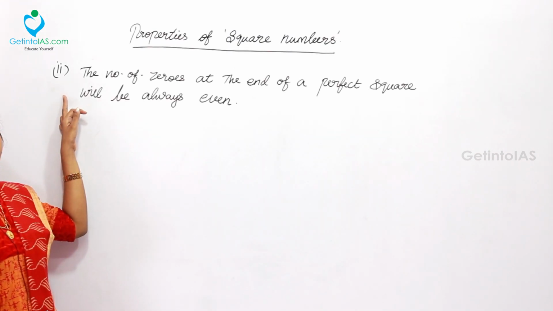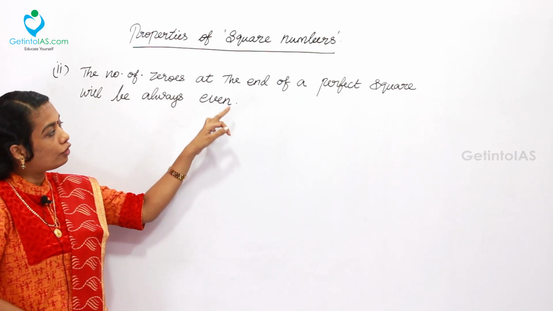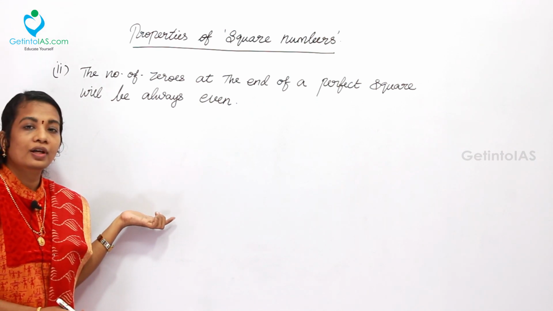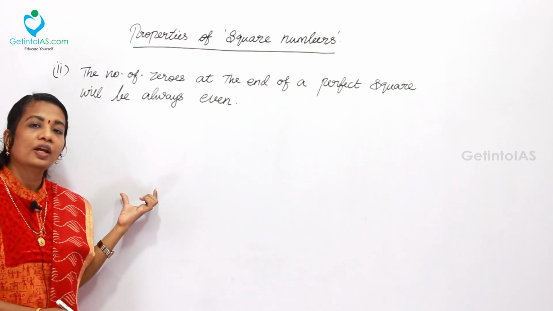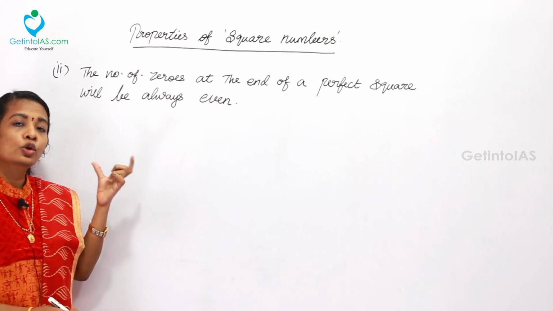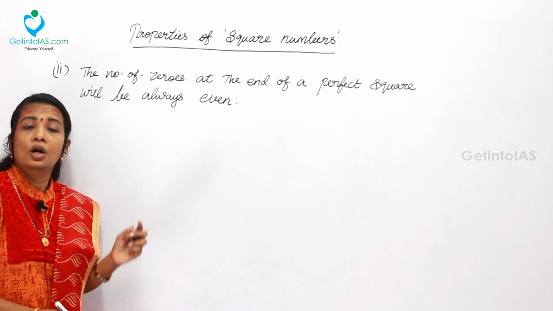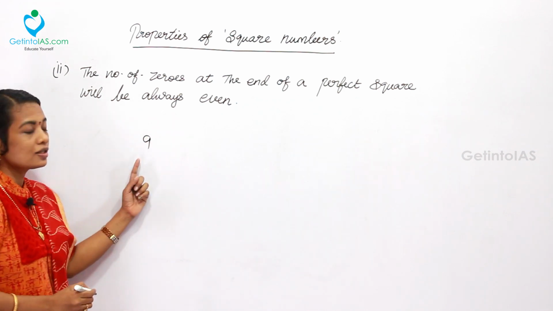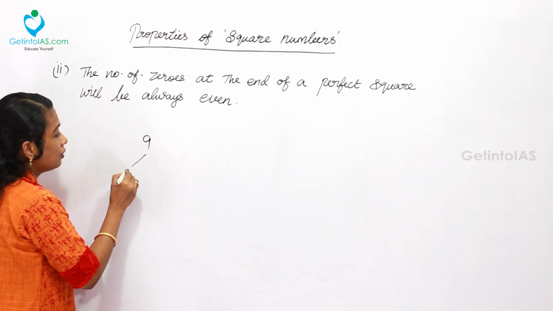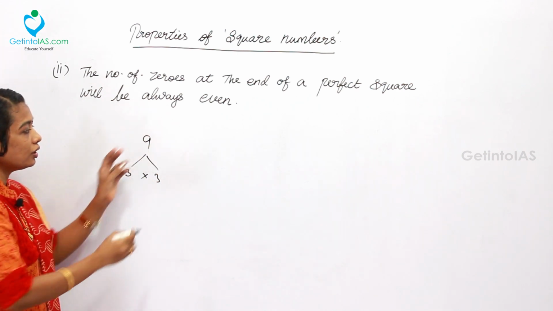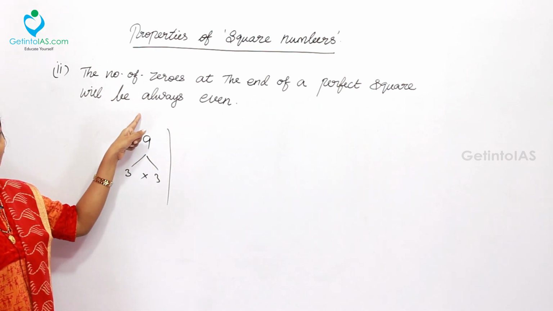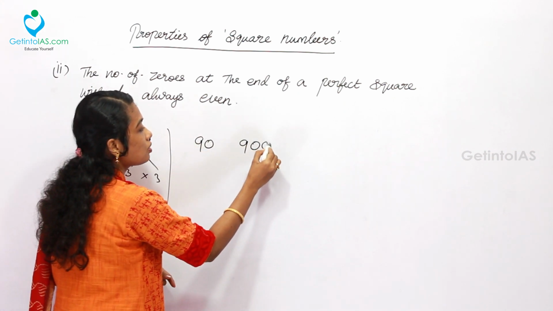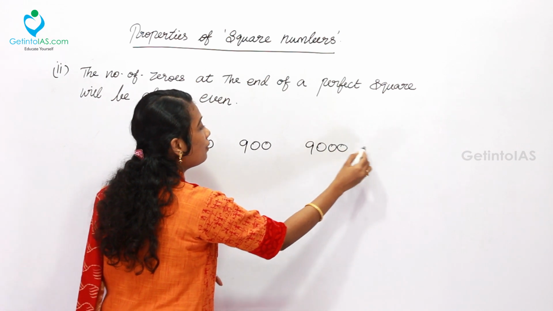The second property is that the number of zeros at the end of a perfect square will always be even. In the previous example we saw the difference between 250 and 2500, because 2500 ends with 2 zeros while 250 has 1 zero. For example, everyone knows 9 is a perfect square, that is 3 into 3. Based on that we can try to prove the property: 9 with 1 zero, 9 with double zeros, 9 with triple zeros and 9 with 4 zeros, that is 90,000.